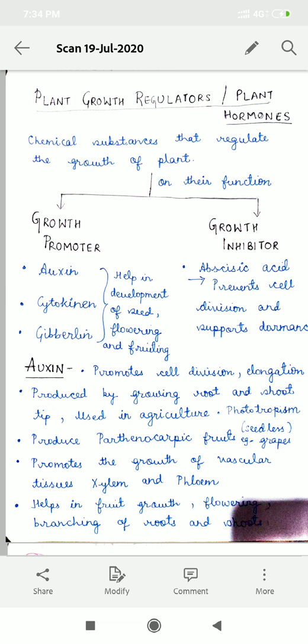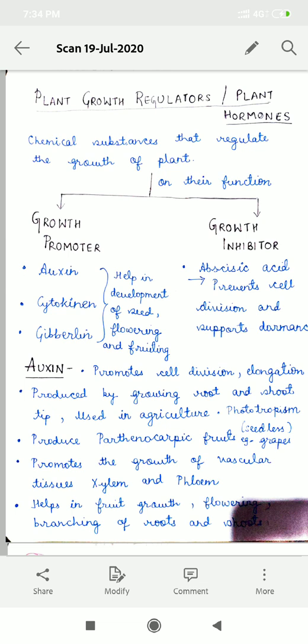The major functions of growth promoter are they help in cell division and cell elongation, and hence growth promoter helps in flowering, fruiting and development of a seed, while growth inhibitor prevents cell division and cell elongation. Their main function is they support dormancy of a plant. Dormancy is a state in which the plant is alive but temporarily in an inactive phase. It means it is non-growing.